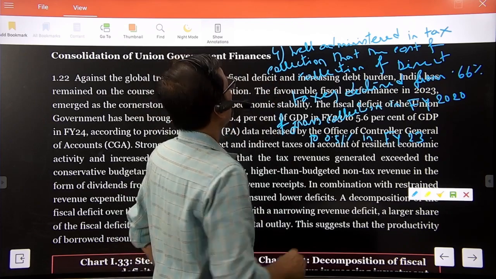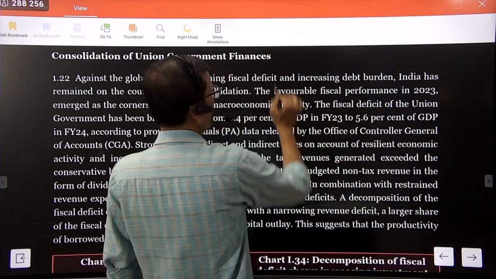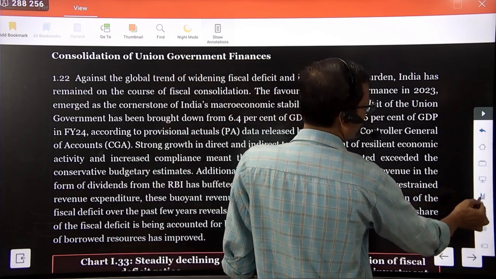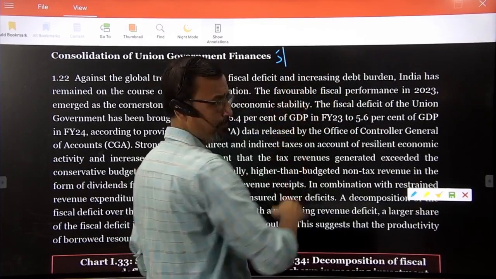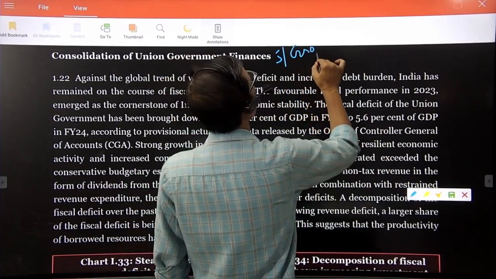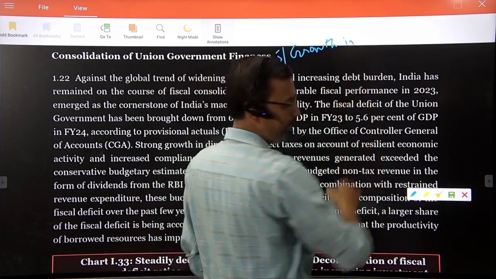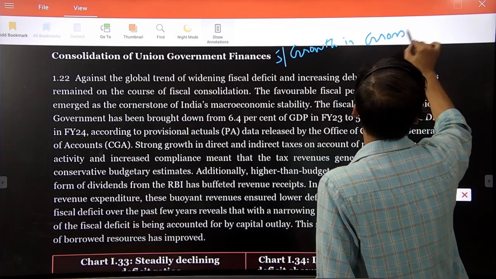Reason number 5: growth in gross tax revenue.